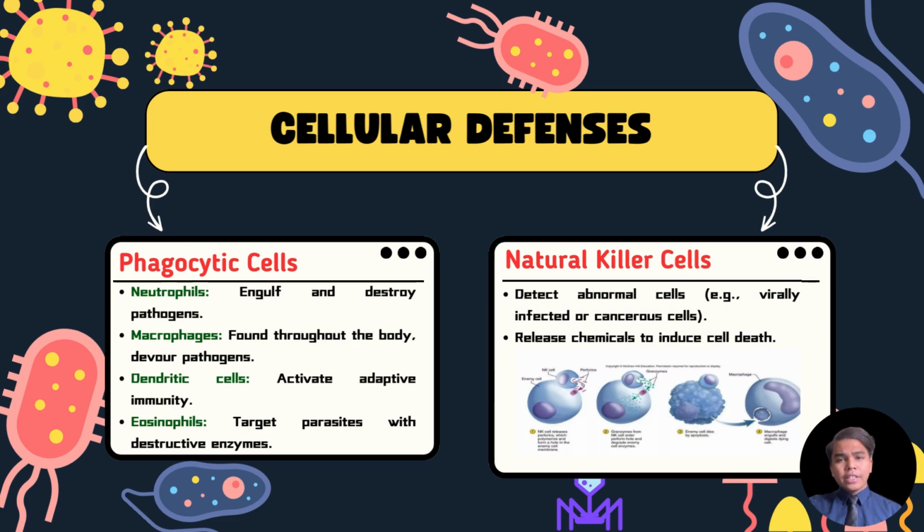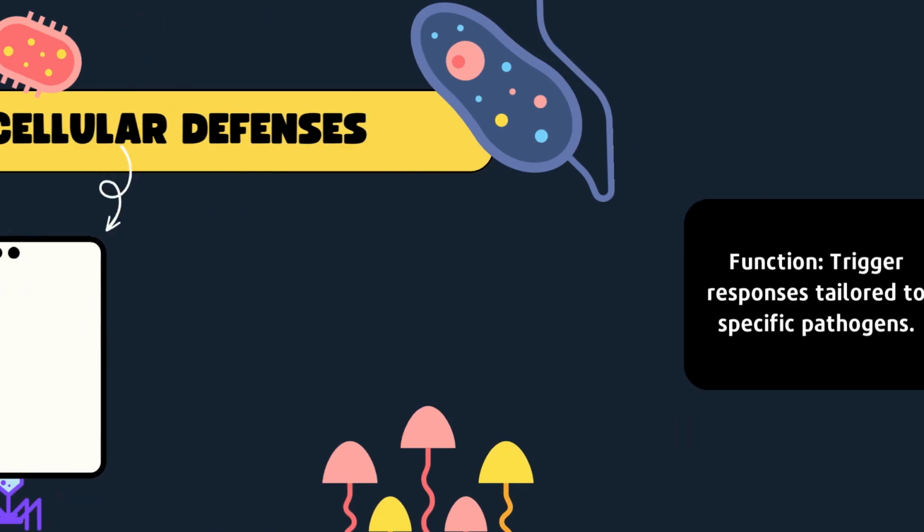So the analogy that I can give to you guys to understand these cellular defenses is, think of these immune cells as soldiers in the body's army. Neutrophils and macrophages are like front-line infantry. Dendritic cells are the intelligence officers. Eosinophils are demolition experts, and natural killer cells are undercover agents eliminating compromised cells within our ranks.